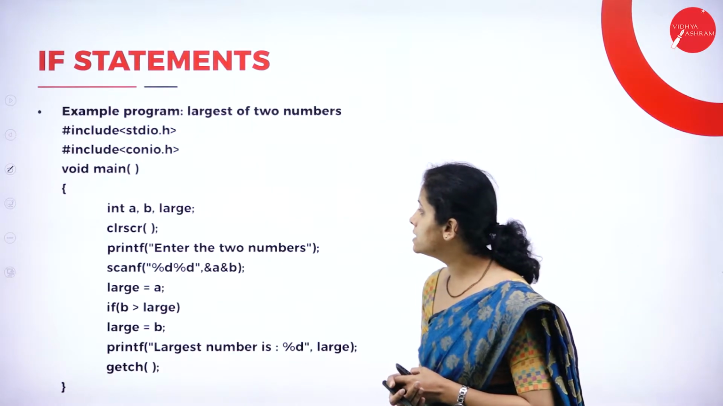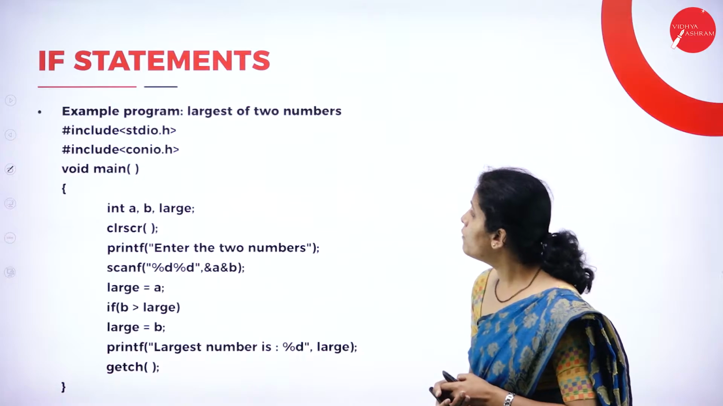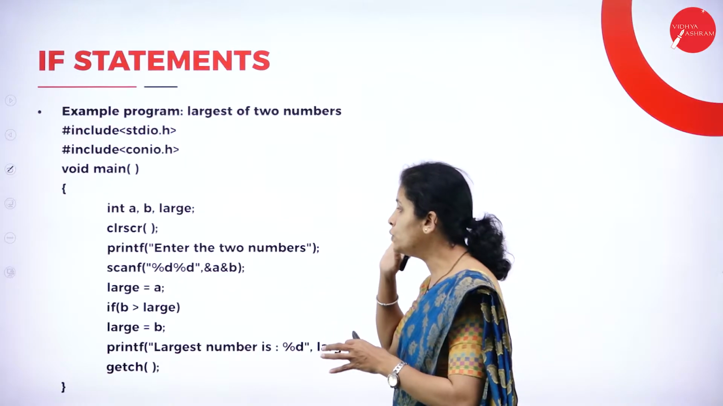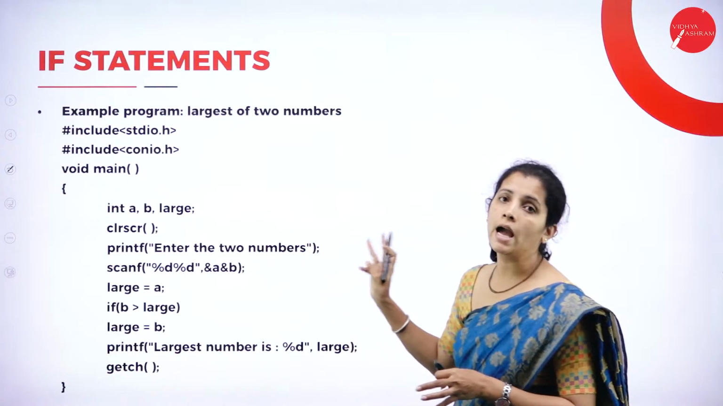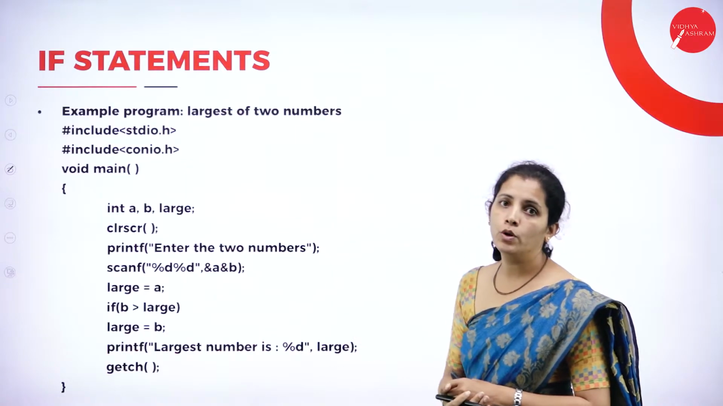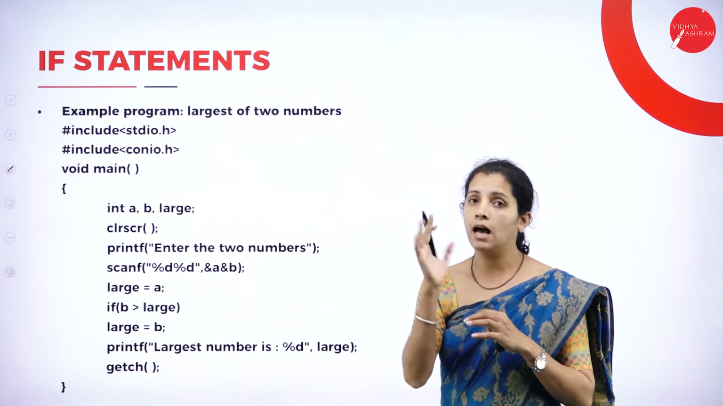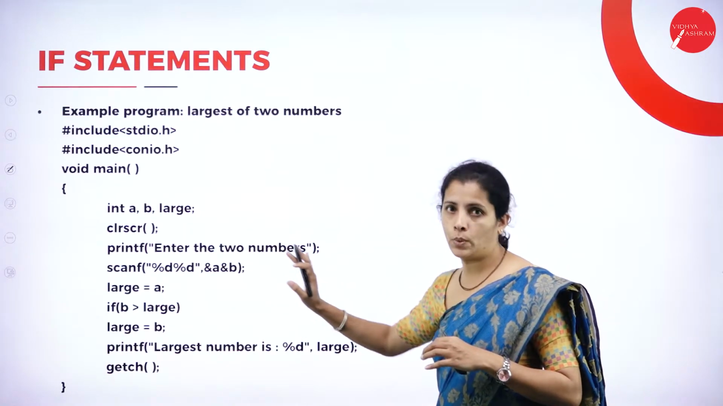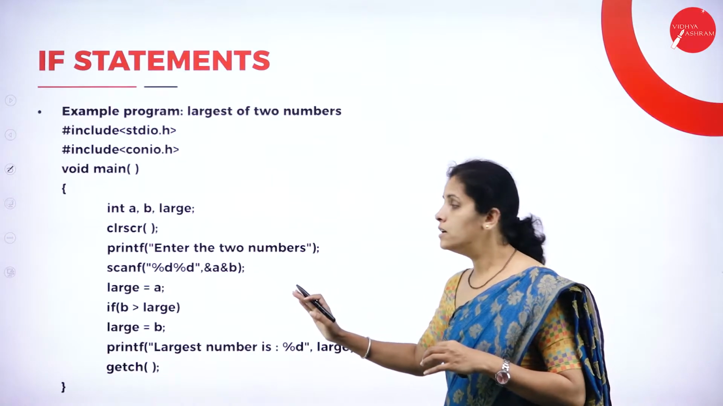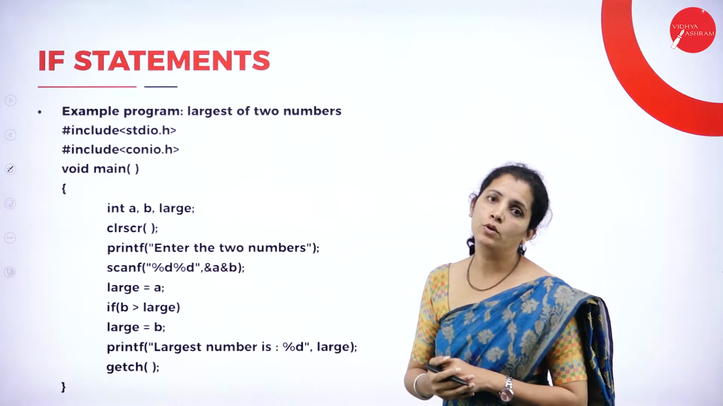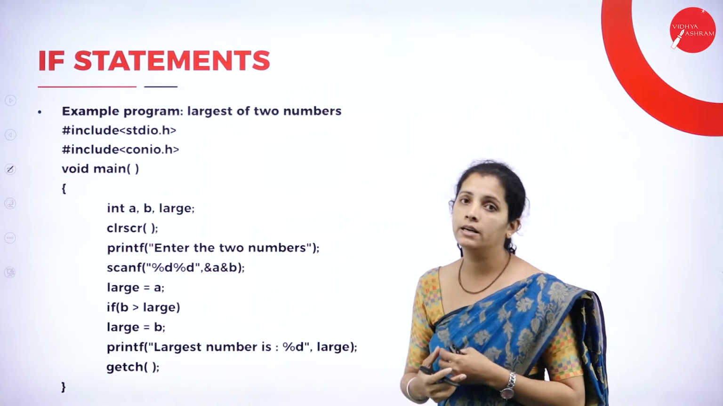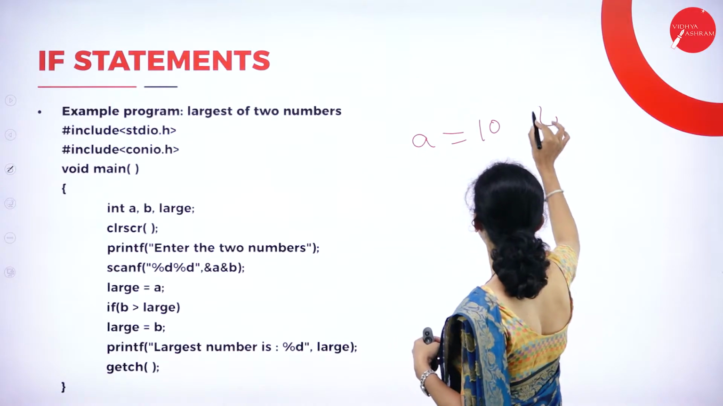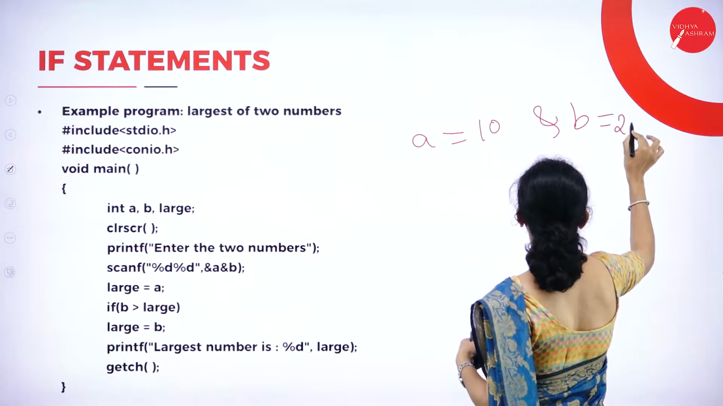Now I'm going to have an example here. I want to find the largest of two numbers. So here I'm going to read two values, A and B. At the beginning, I'm going to declare A is larger, that's nothing but the first value is larger. And I'm going to compare that with the second number. And if that is true, then I'm going to declare the next number is larger. For example, A equal to 10 and B equal to 20.